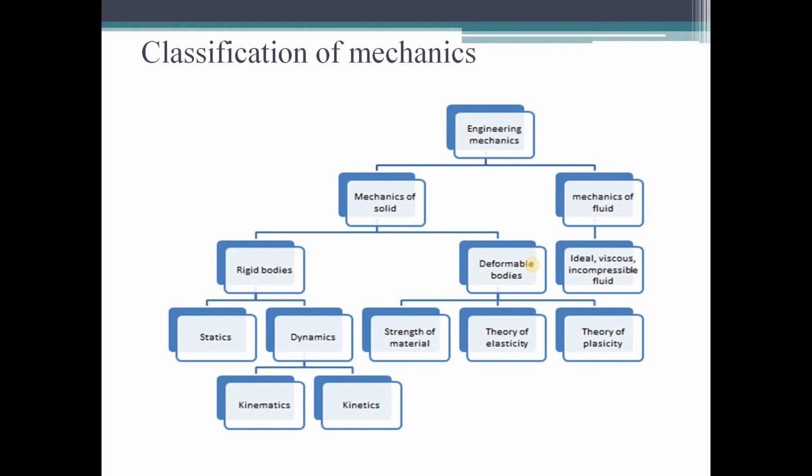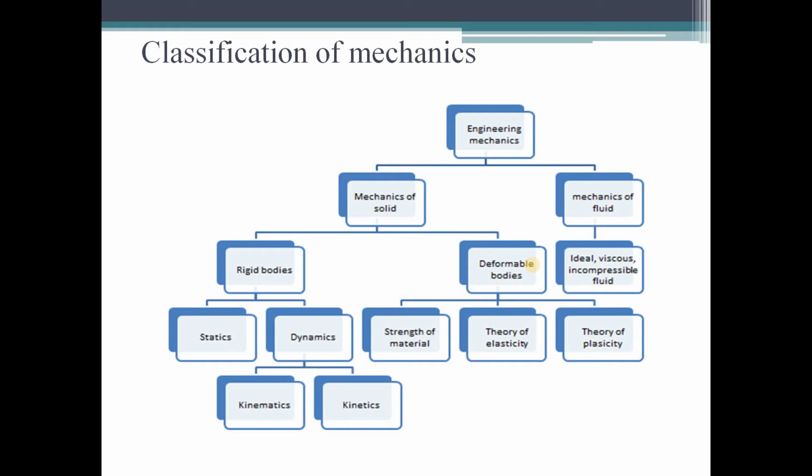But in the universe, all bodies are deformable bodies. There is no such body which cannot deform under the action of a force. So hence we can say that rigid bodies are completely hypothetical. They are imaginary. They do not exist. We are imagining that the bodies will not change in size when an external force is acting on the body, and we imagine that and we proceed. So that is called a rigid body.